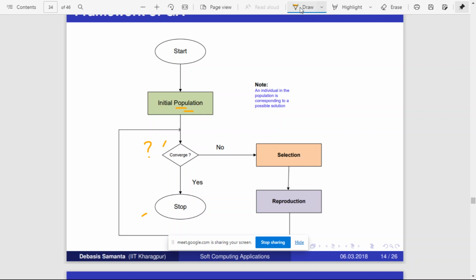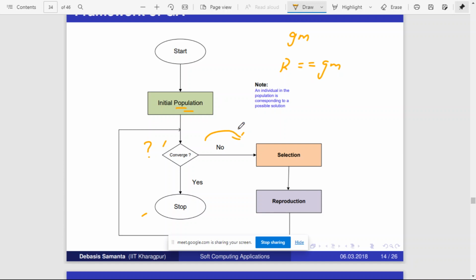First, you try for the best solution. Say you know this is the global minima. Generally we don't know the global minima, but I'm saying it just for understanding. Whatever result you are getting, you compare with the global minima. If it is not equal to the global minima, then you again select, again reproduce, again check. You keep on doing this, right? But after several iterations you are still not getting the global minima.